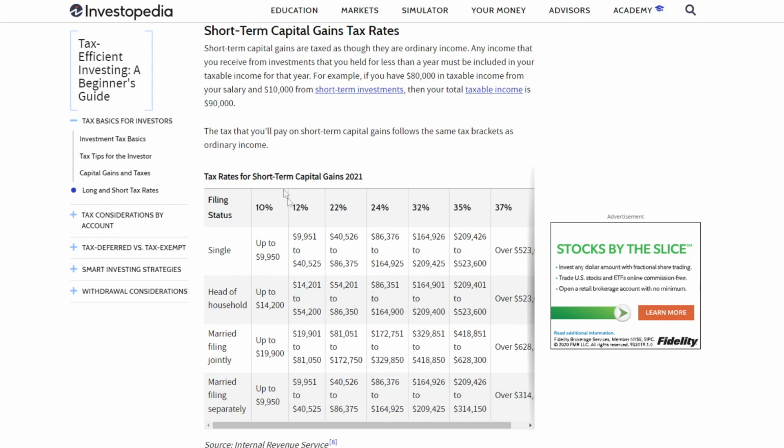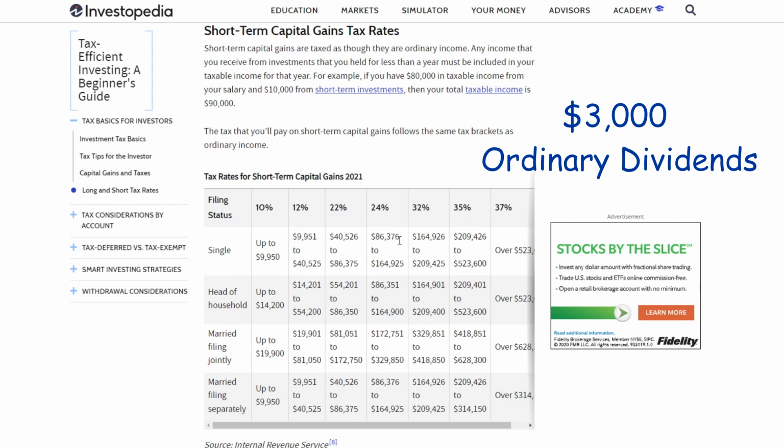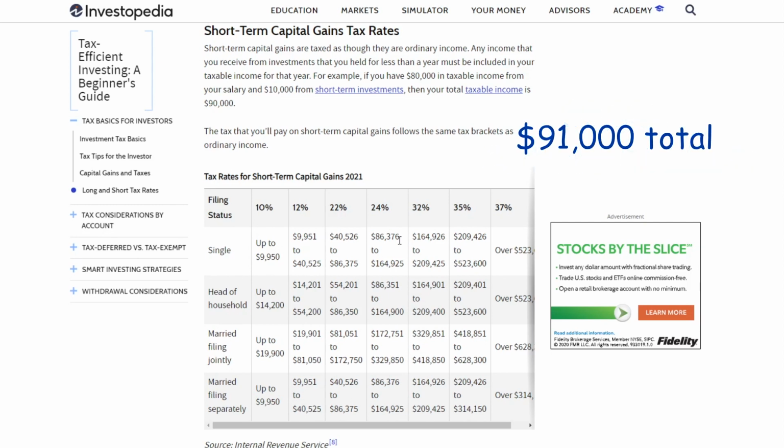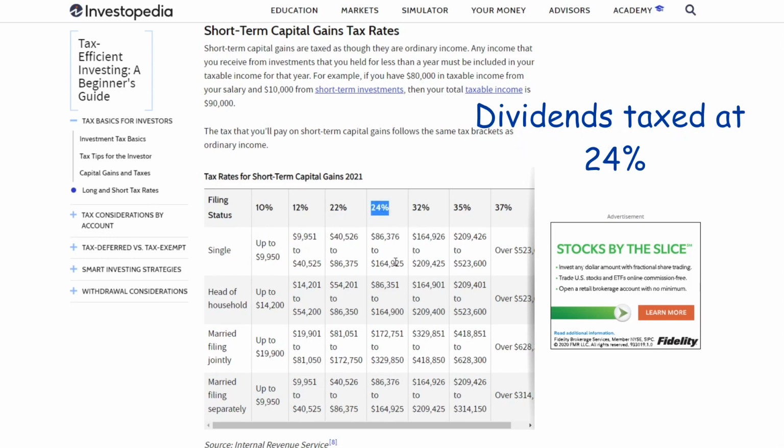So for instance, if we look at the spreadsheet right here, if we are a single individual and we make, let's just say, $88,000, that's between $86,000 and $164,000 in 2021. If we normally made $88,000 from our job, they gave us a W-2, but in addition to that, we received dividends that are considered ordinary dividends, not qualified. We made $3,000 there. So our total income went from $88,000 to $91,000. We would pay an additional 24% tax on that income.